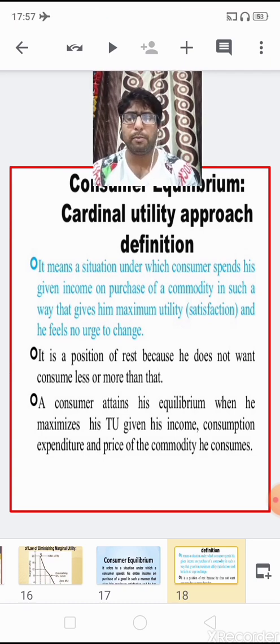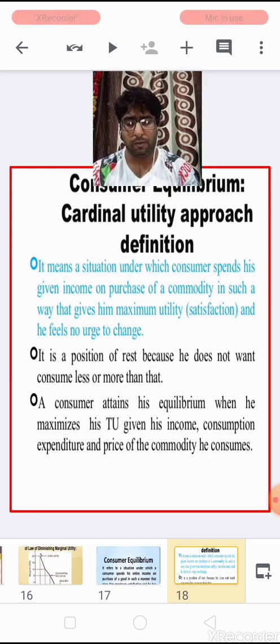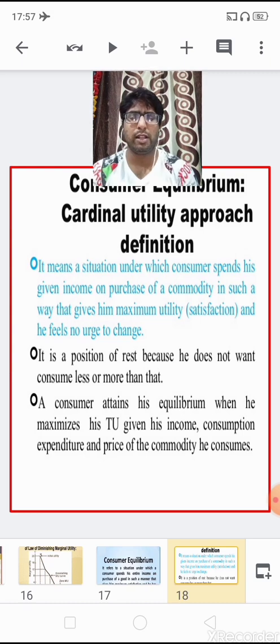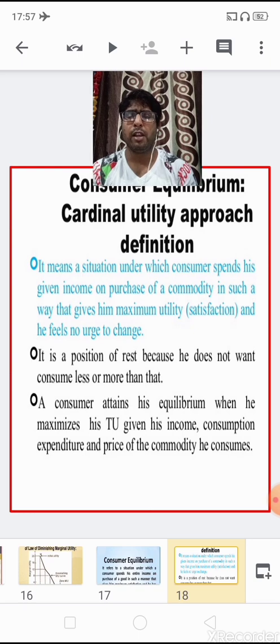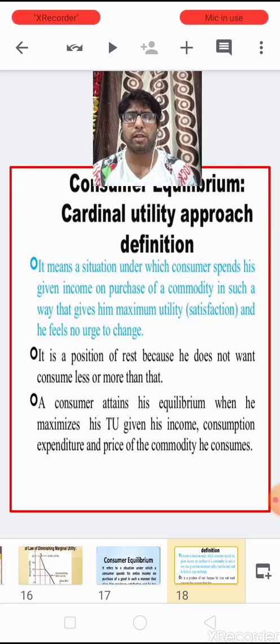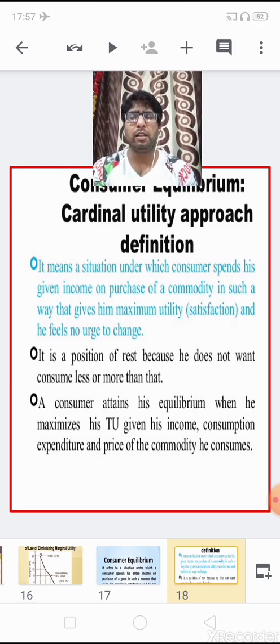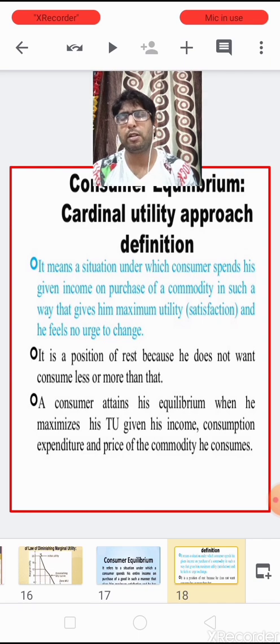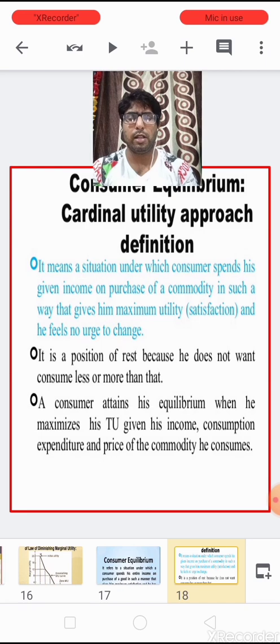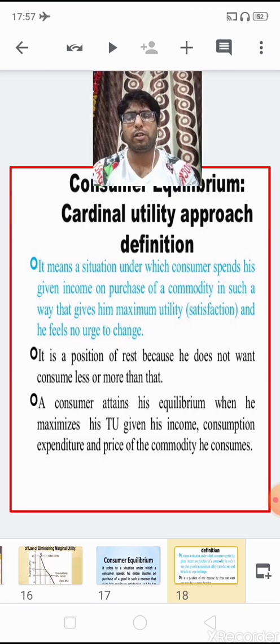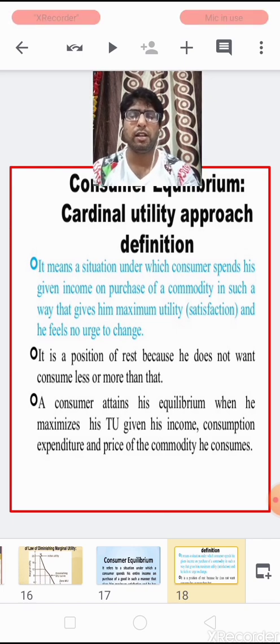So this equilibrium point is a point of rest because the consumer does not want to consume less or more than that. Consumption will be carried up to the point where he is fully satisfied, where neither fewer units nor more units have been consumed. So a consumer attains his equilibrium when he maximizes total utility given his income, expenditure, and prices of the commodity he consumes.